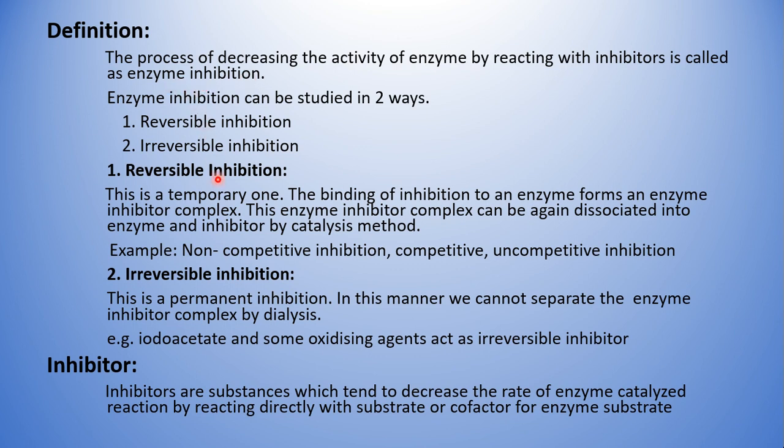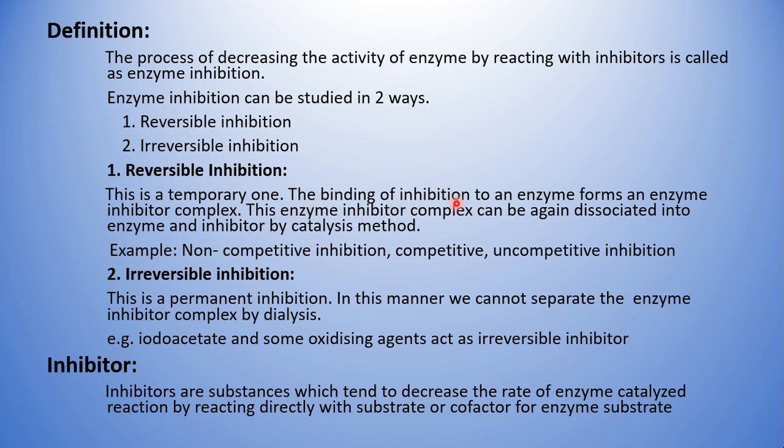Now, this enzyme inhibition is studied mainly under two headings. One is called reversible inhibition, and the second is called irreversible inhibition. The reversible inhibition is a temporary one. That means it is not a permanent one. Though enzyme activity is stopped, we can get it back to the normal activity, so that's why we call it a temporary one. Whereas irreversible is a permanent one. Once the inhibition occurs, we can never get it back. So it's a kind of suicide where we cannot get the life back. That is the irreversible inhibition.